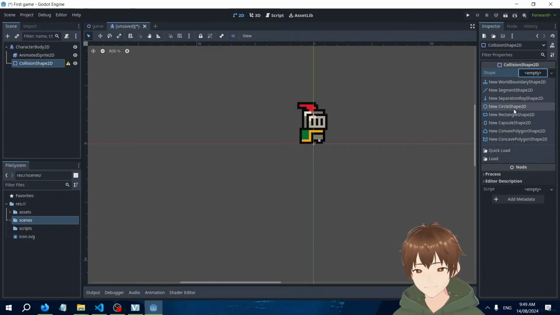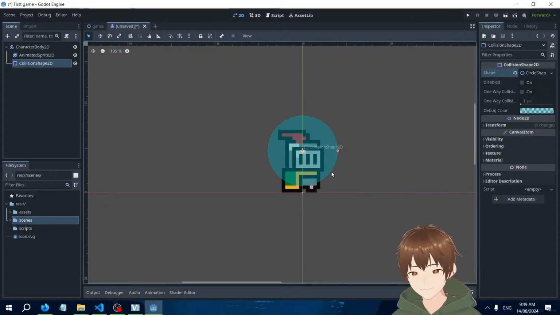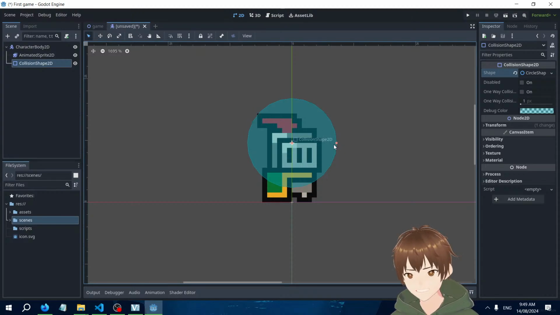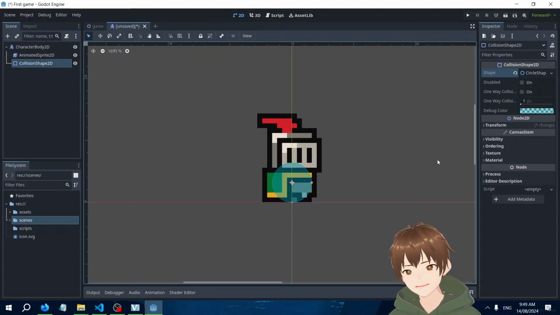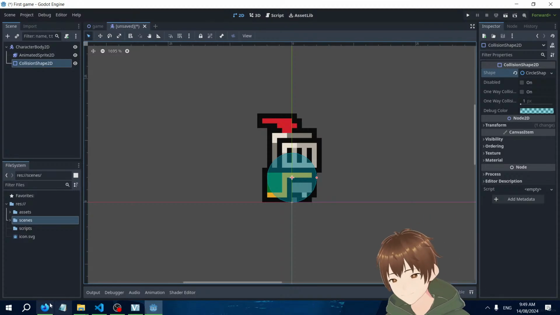So shape, circle 2D. If you zoom in, we can reduce it by that much. Around there should be fine. I think, yeah. Maybe a bit further, actually. There we go. He's a happy guy. He's a very happy guy now.